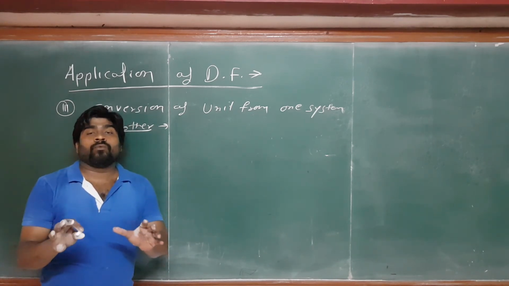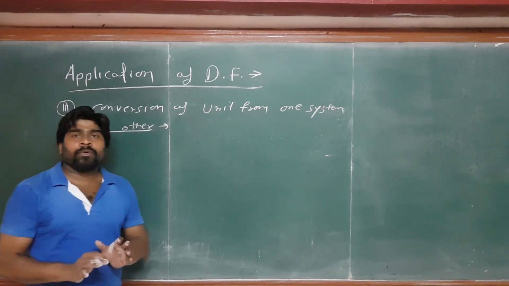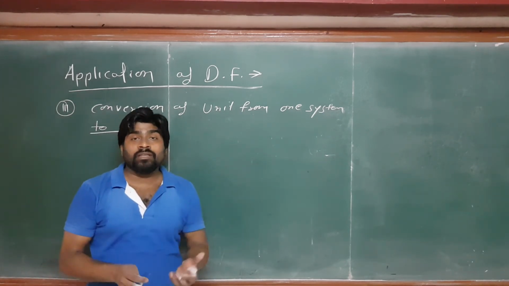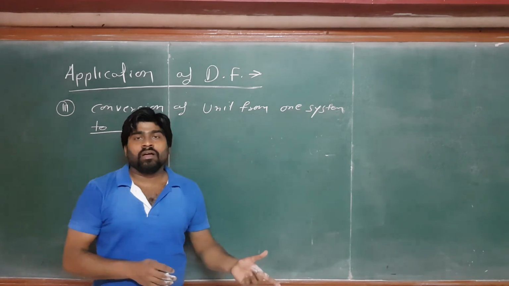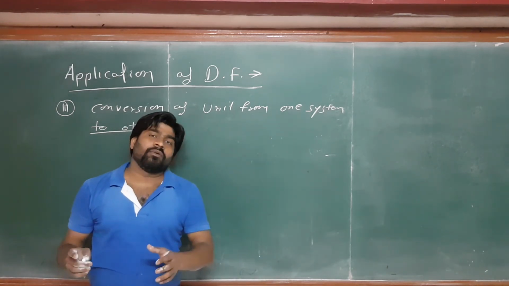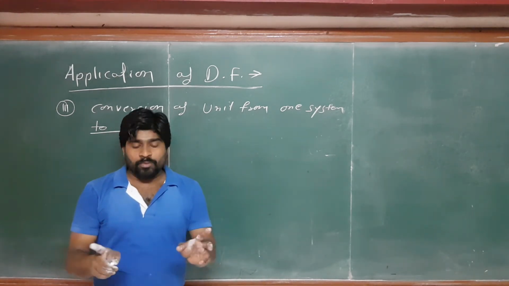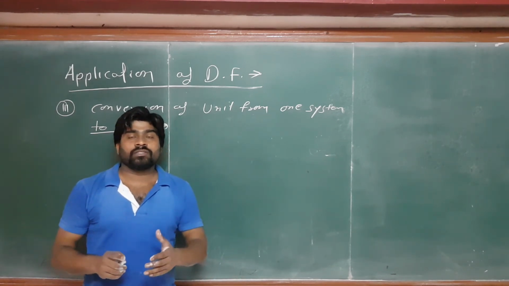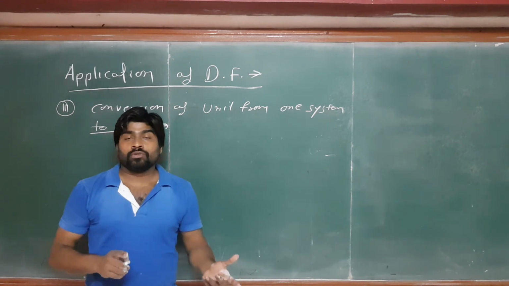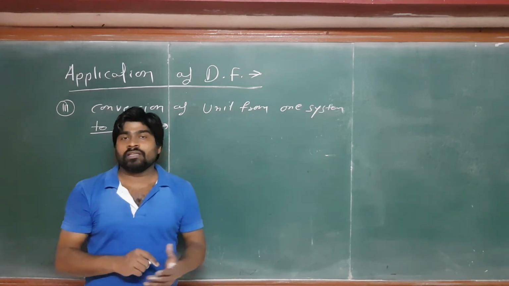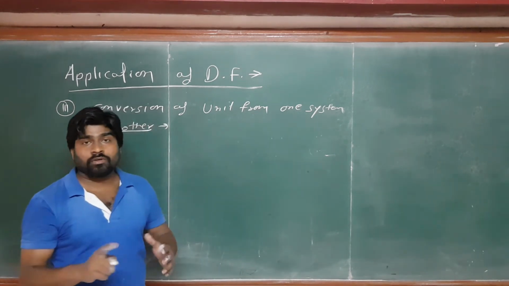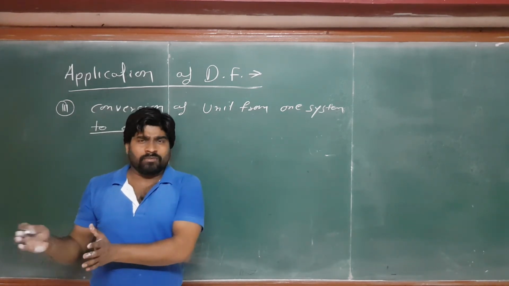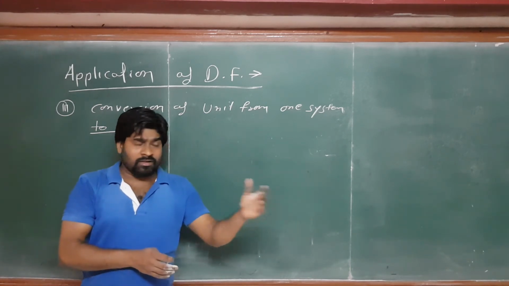Why are we doing this conversion? Because sometimes, if you take the example of length, the SI system has the unit meter, but in the CGS system the unit of length is centimeter. So there should be a comparison between the meter and the centimeter. How many times is 1 meter greater than the centimeter? 1 meter is equal to 100 centimeters, right? So this is called the conversion, where 1 meter is one unit of the SI, and this 100 centimeter comes.